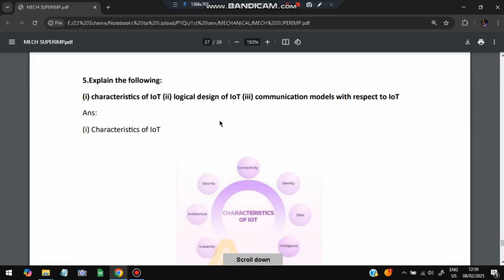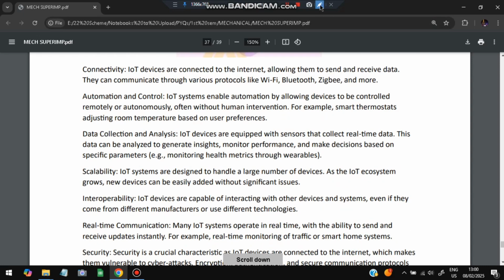Okay, moving on to the fifth super important question we have. Explain the following: characteristics of IoT, logical design of IoT, and communication models with respect to IoT. So the characteristics of IoT are: first is connectivity. The IoT devices can connect with other older devices. Automation and control will be there. Automatically it will do the tasks, and control also will be in our hand, what we want to automate and what we do not want to automate.